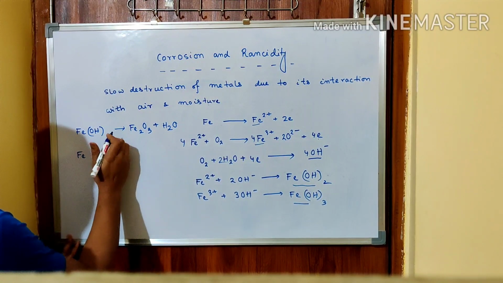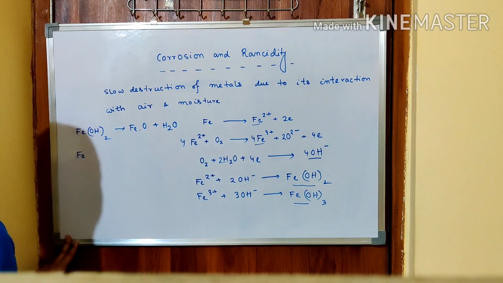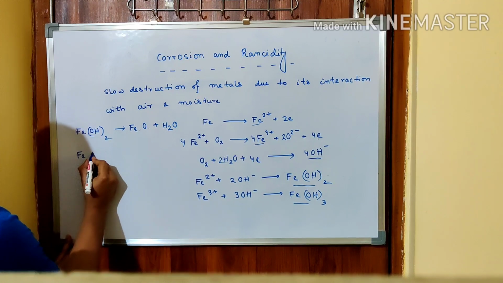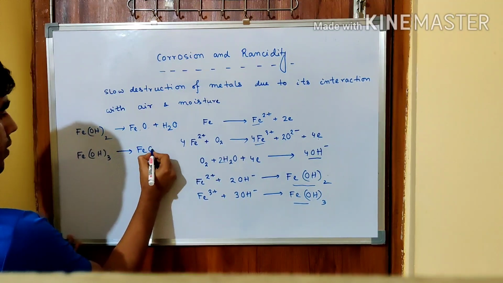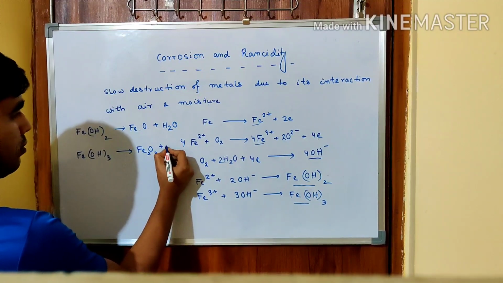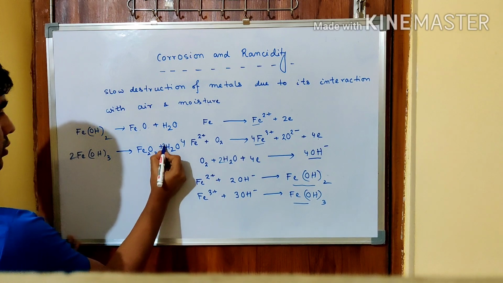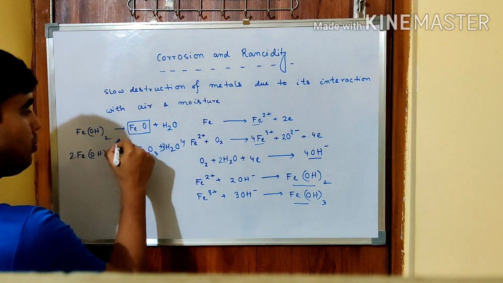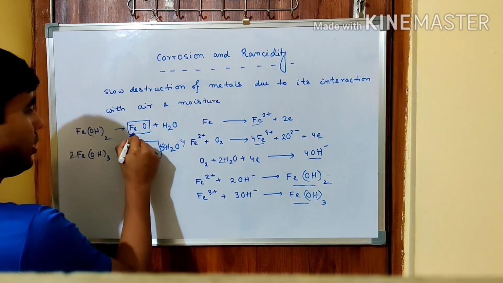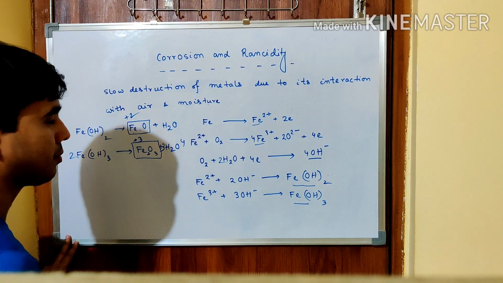Sorry, this one should be for ferrous, and for ferric we should be writing Fe2O3 plus H2O. In order to balance it, we should write this and 3. So we have observed the formation of these two oxides, here iron is in the +2 state, here iron is in the +3 state.